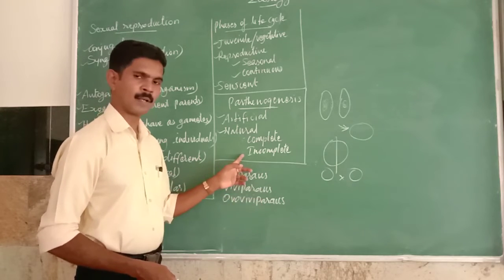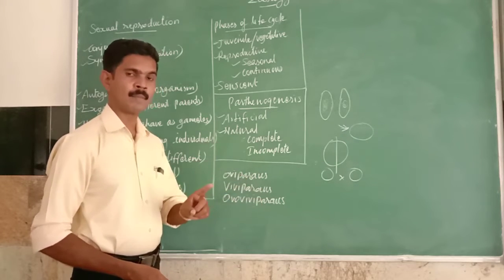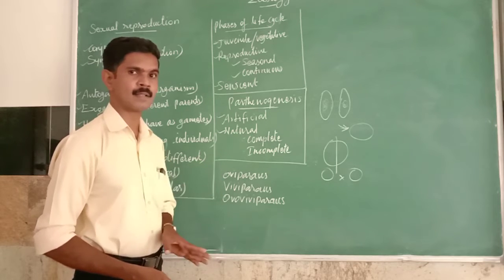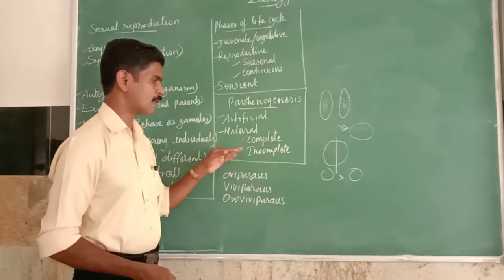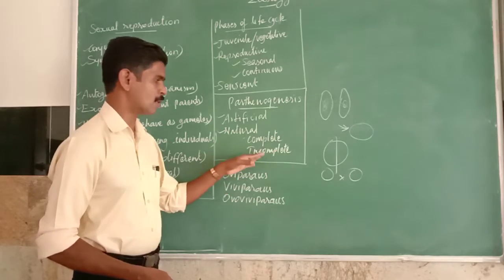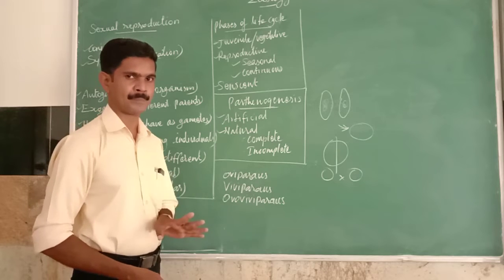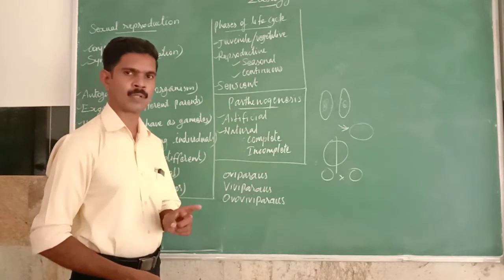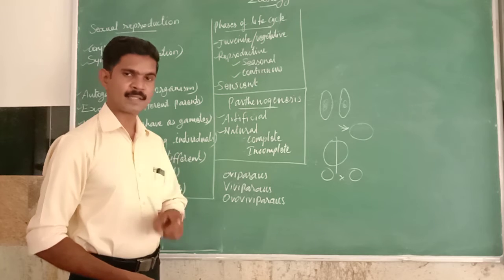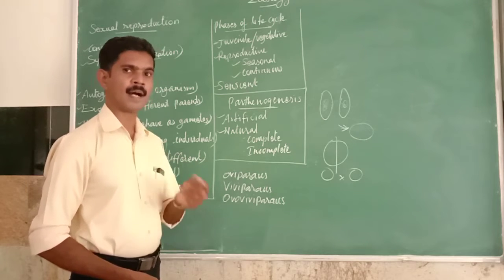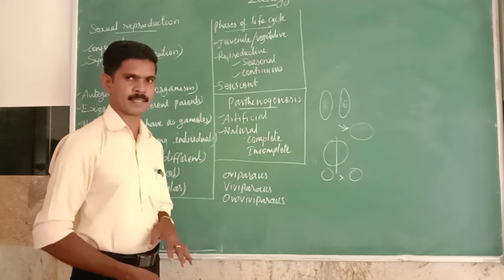But in incomplete parthenogenesis, both sexual reproduction and parthenogenesis are involved, as in honeybees.